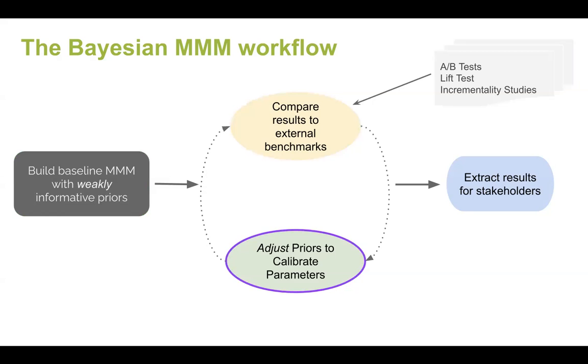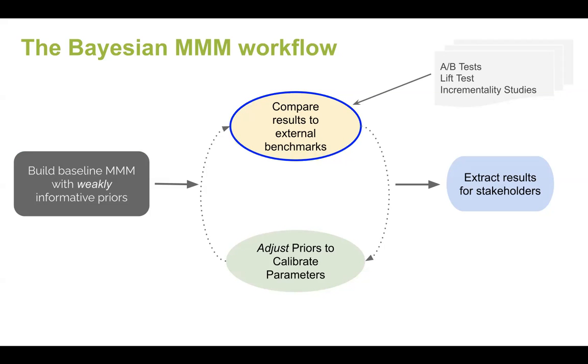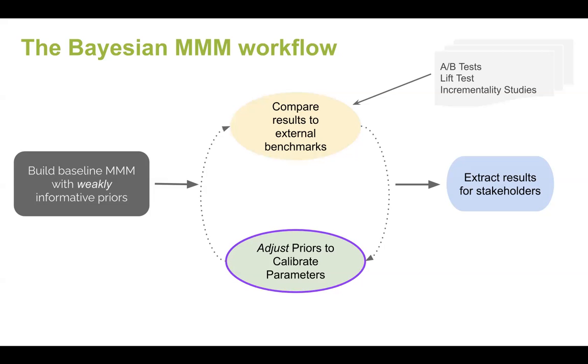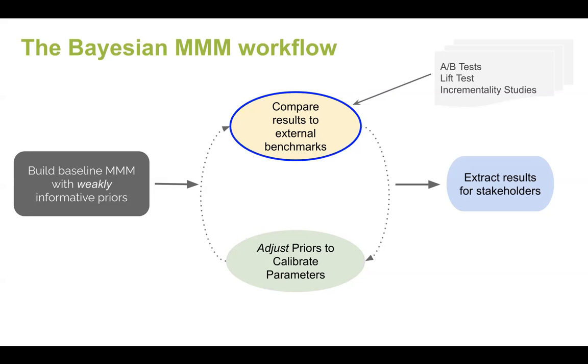So at that point, we work to adjust our priors, shifting them upward or downward, or narrowing them as we need to make them strict in order to help calibrate the specific marketing channel estimates so that we can line them up to our external benchmarks. And then we run through the model fitting again, do a comparison, and we do that as long as it takes to get the model calibrated to our external benchmarks. And then once that's done, we have some results that we can extract for our stakeholders and report out.